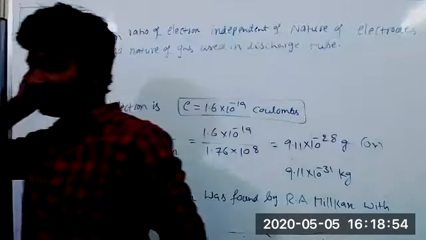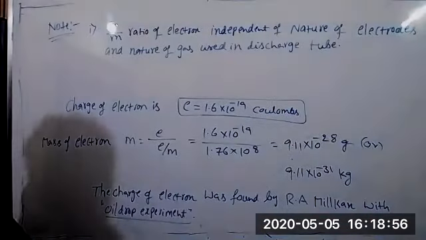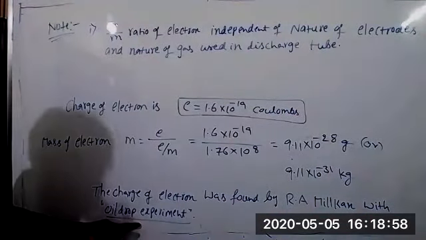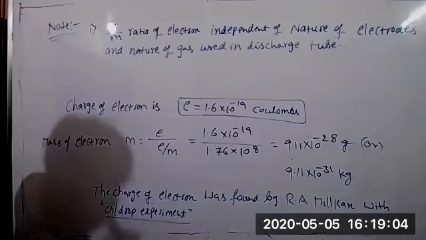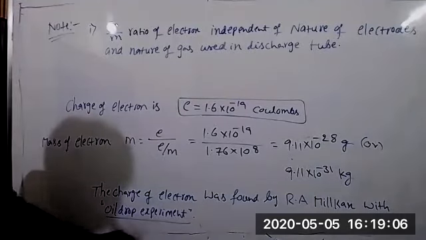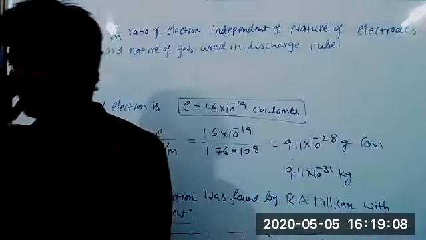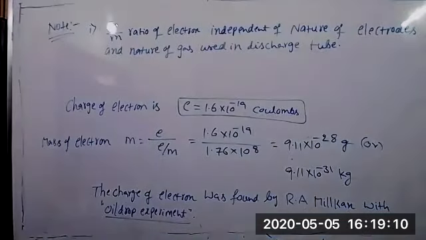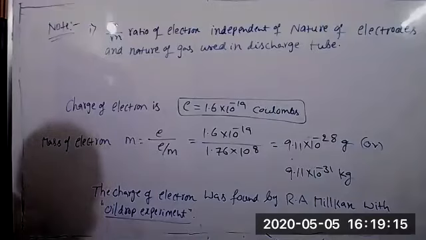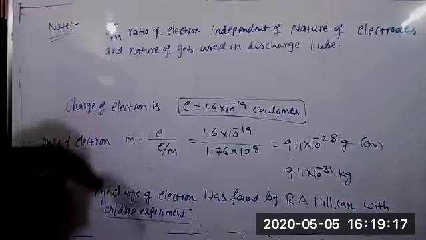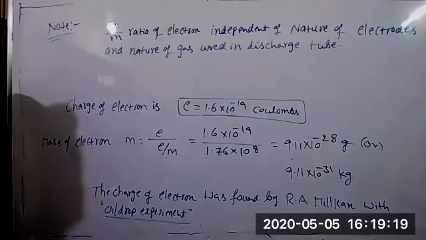Yes, sir. So what's the last line? This one? Yes, sir. Oil drop experiment. What's after R.A. Millikan? R.A. Millikan with oil drop experiment. Okay, sir. Note: the e by m ratio of electron is independent of the nature of electrodes and the nature of gas used in the discharge tube.